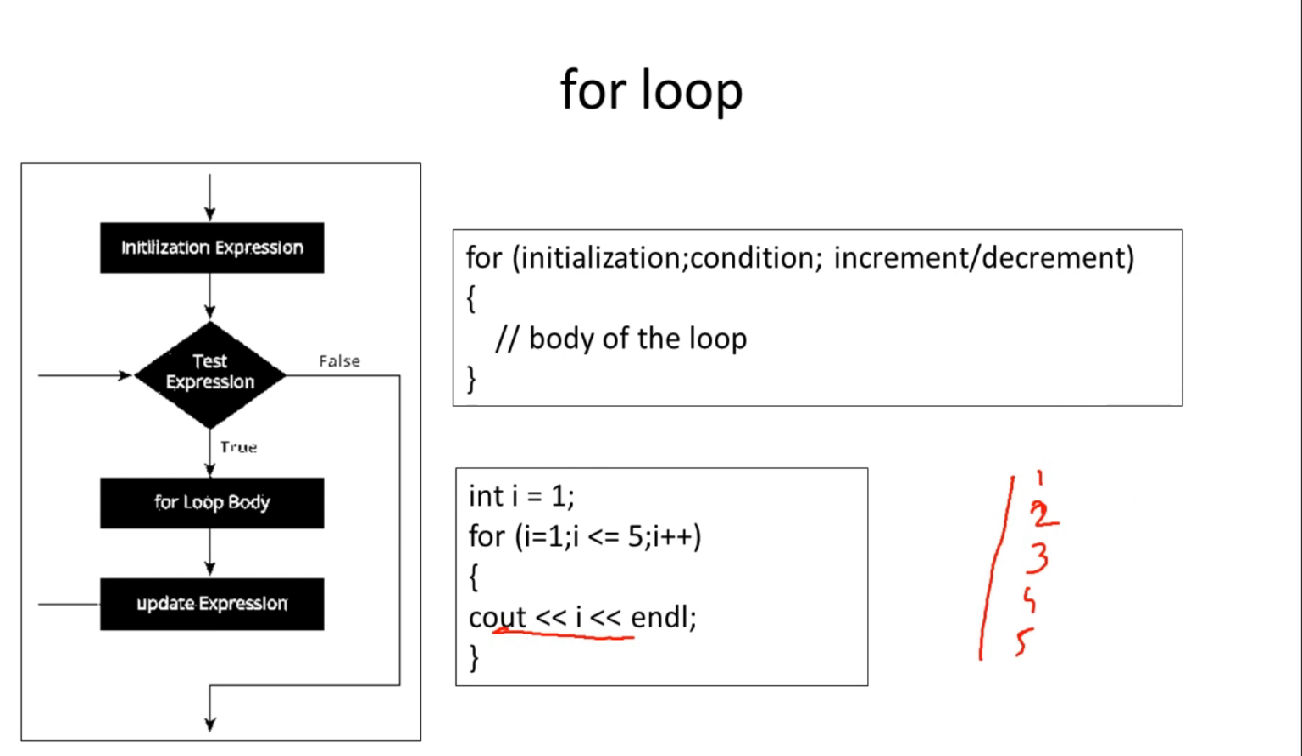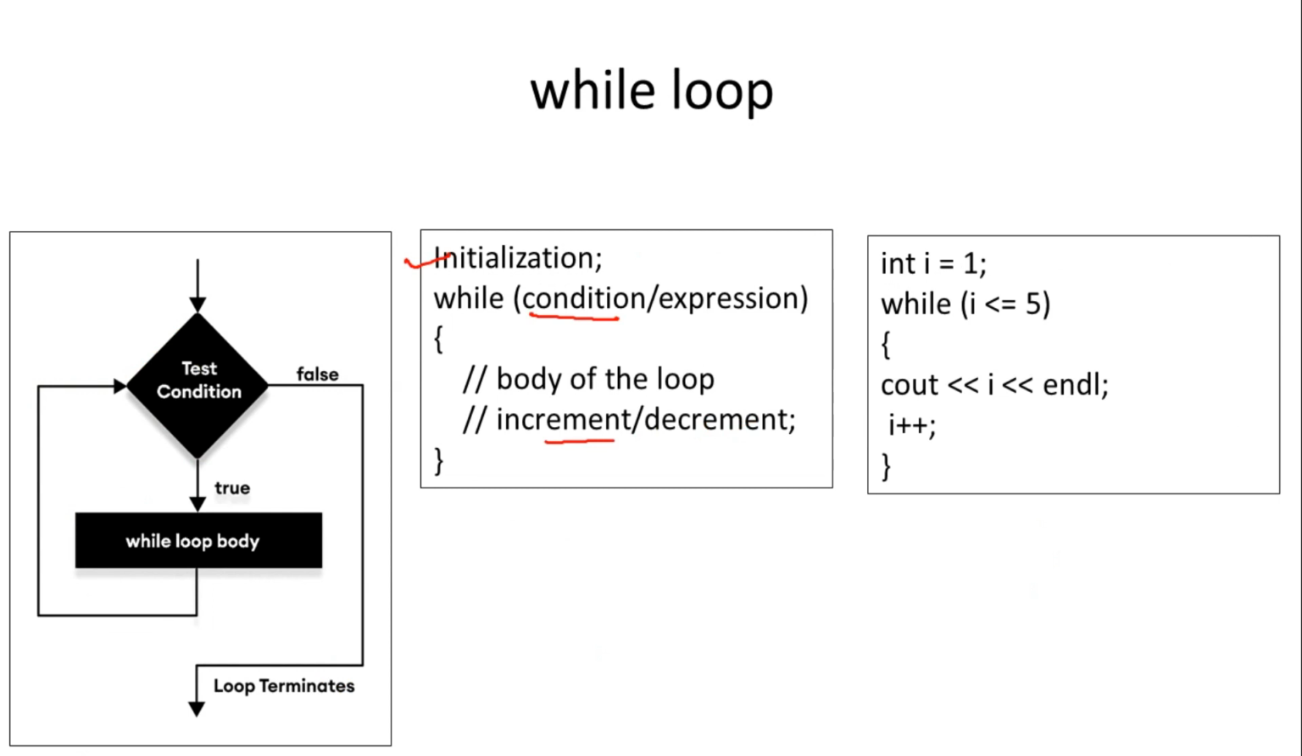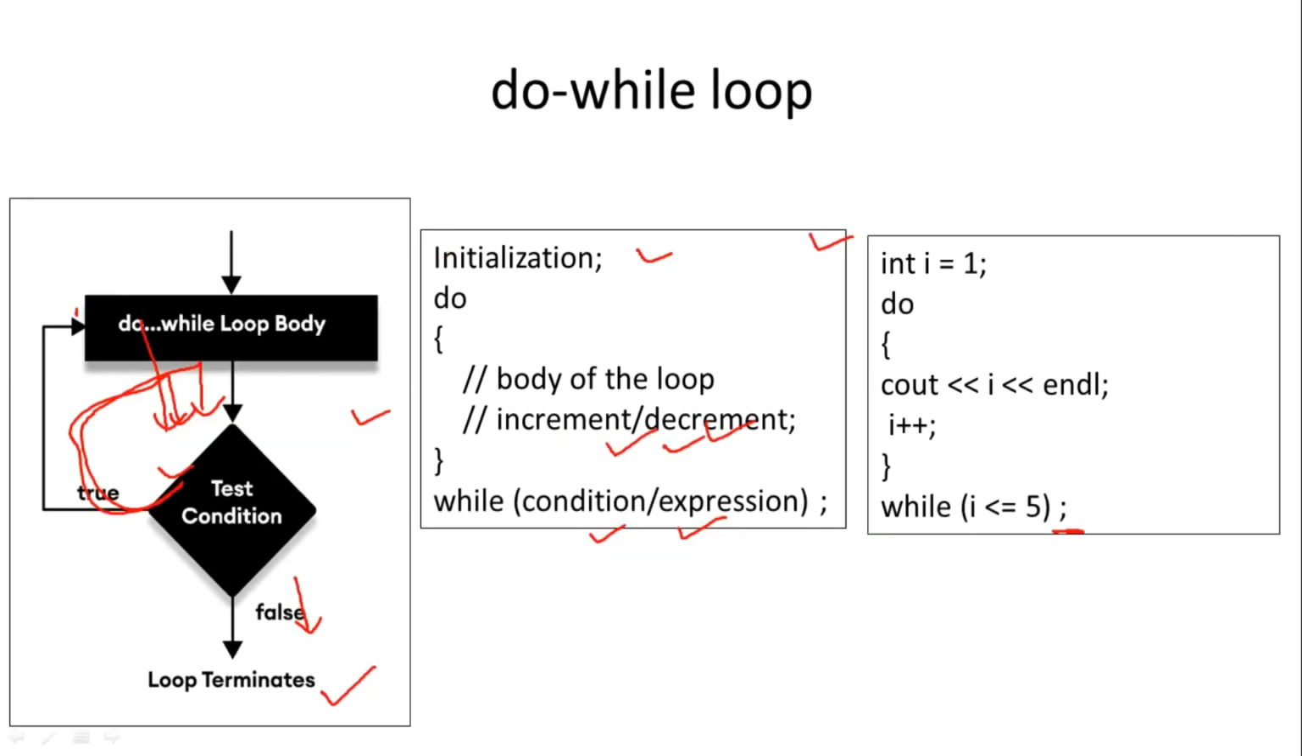So in short, we have seen the difference between while and do while. While is the pre-test loop in which the condition is checked at the start, then the body of the loop is executed. Do while is the post-test loop where the condition is checked at last. First the body of the loop is executed, then the condition is checked at last, and third is the for loop.